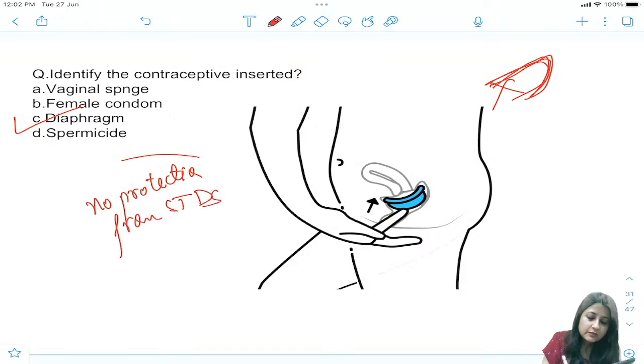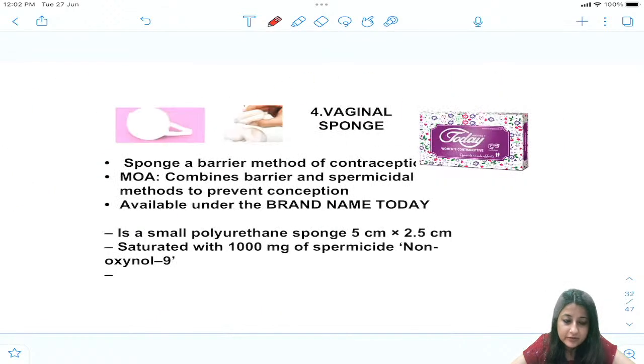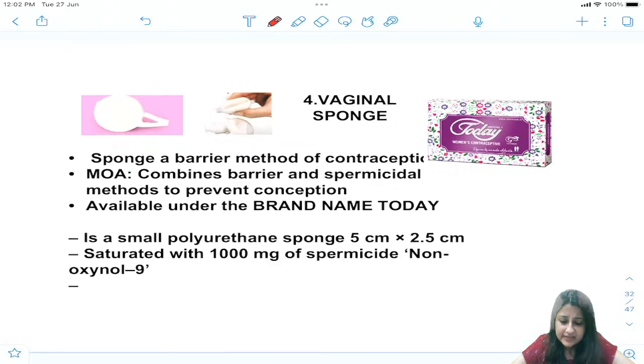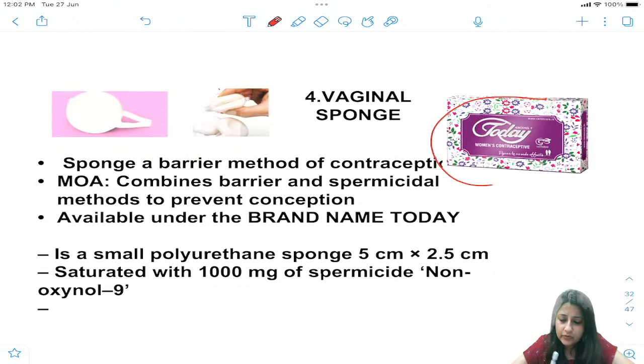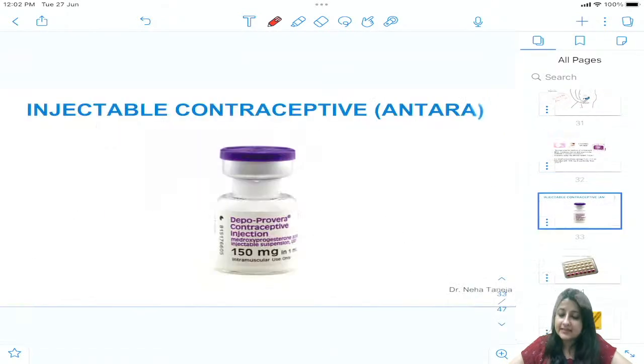Neither the vaginal sponge nor the diaphragm protects from STDs. So that is again an important question which can be asked. Everything is the same. The vaginal sponge contains nonoxynol, and it's available under the brand name that we've already discussed.